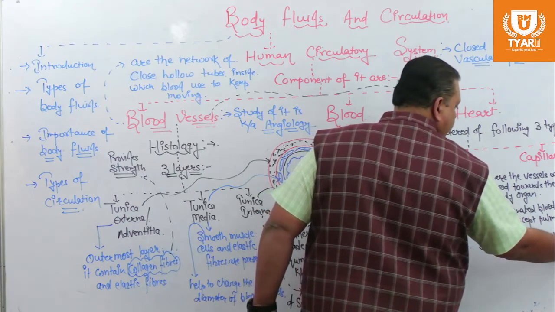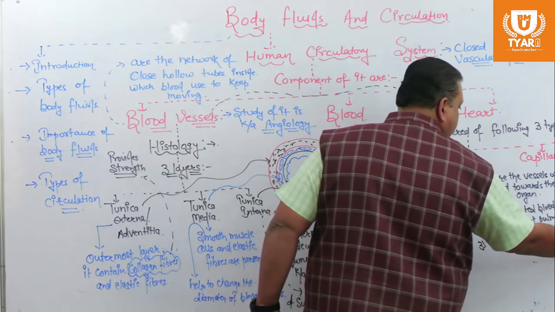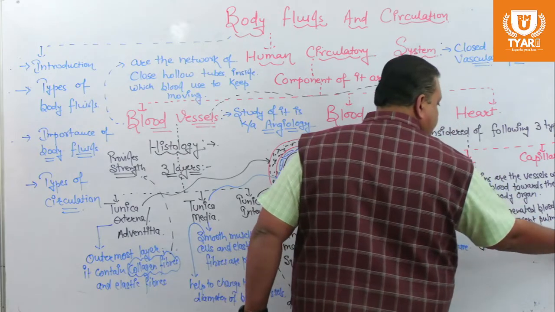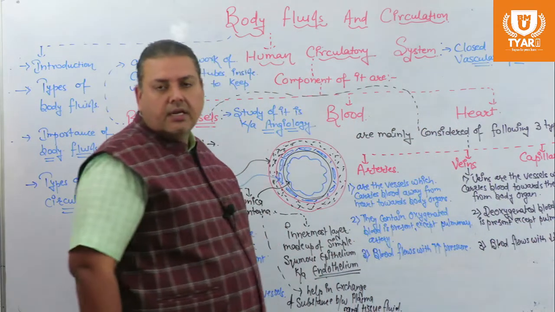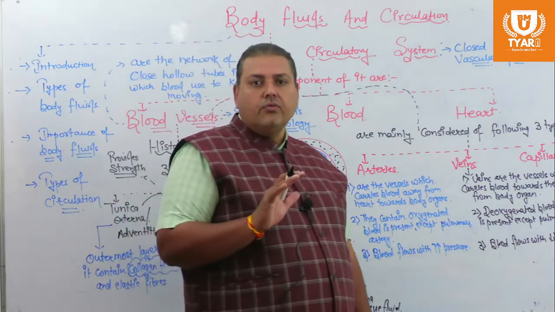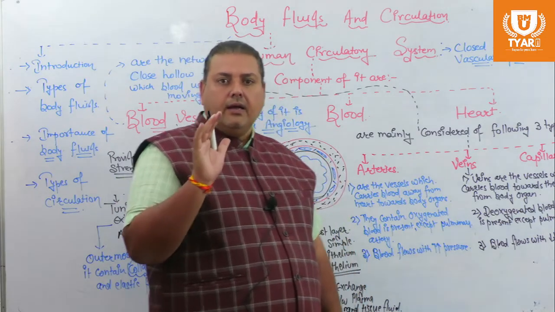It becomes 10/0 mmHg, meaning in the systolic phase there is 10 mmHg pressure, and in the diastolic phase there is no pressure on the blood in veins.